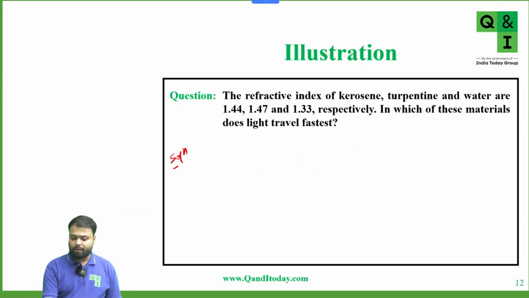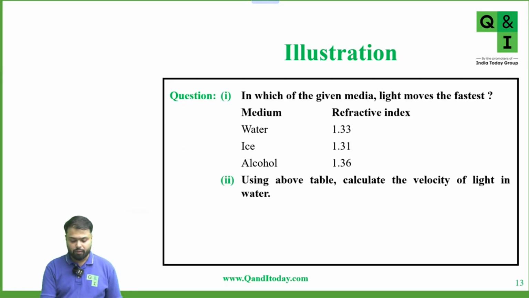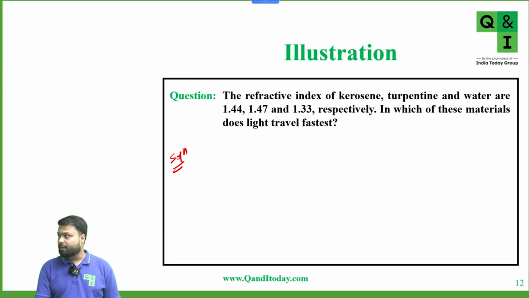Given the refractive index of kerosene, turpentine and water are 1.47, 1.44, and 1.33 respectively, in which of these materials does the light travel fastest? Tell me.